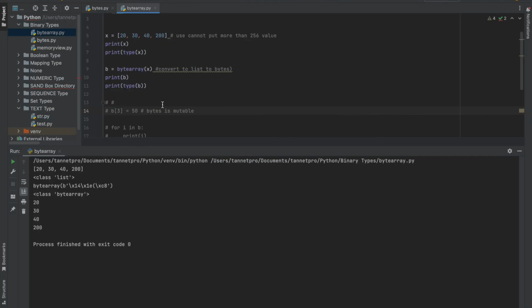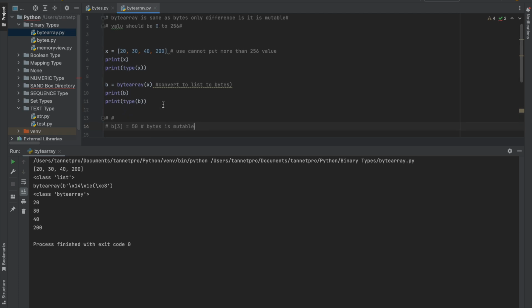So how it is mutable and immutable, let me show you. Here try to focus on this part. 20, 30, 40 and 200, this is the range, right? And the sequence starts with 0, so 0, 1, 2, 3, right? So I want to change the value of 200 to 50, right? Now how do I change? I will use this command.